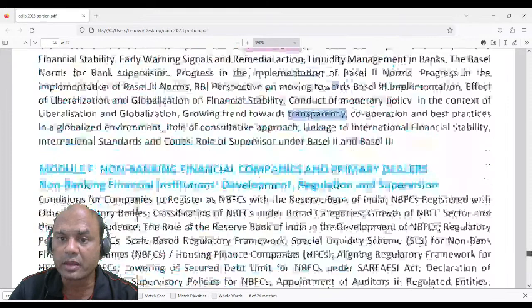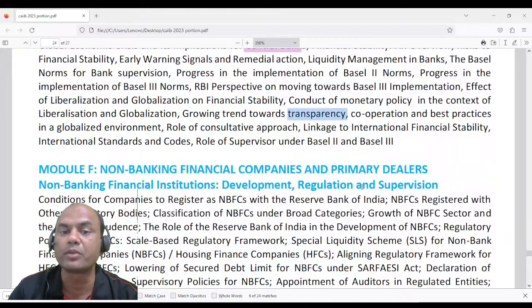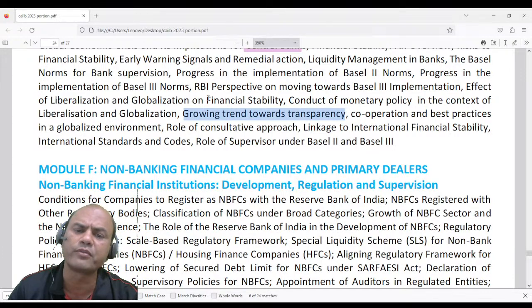Transparency is an important angle to all the banks now. Transparency means what? Governance. We call it corporate governance. So every bank now needs to show transparency.